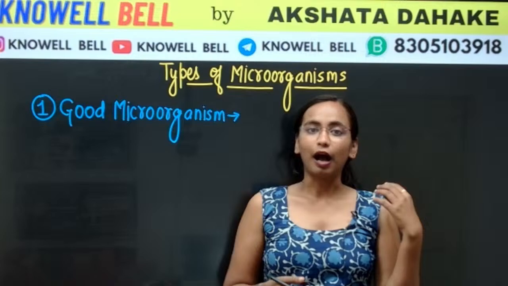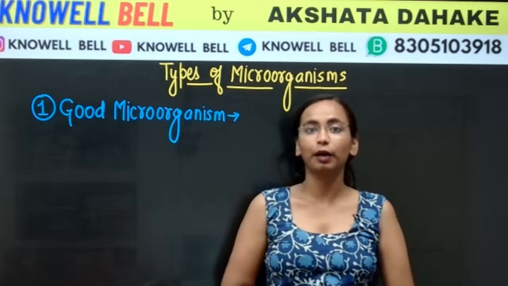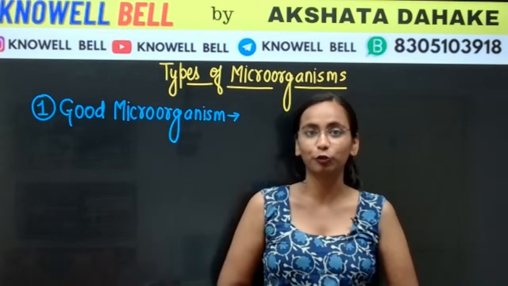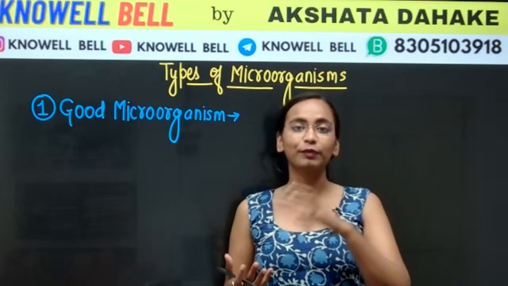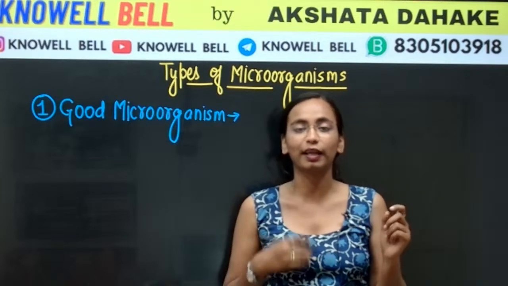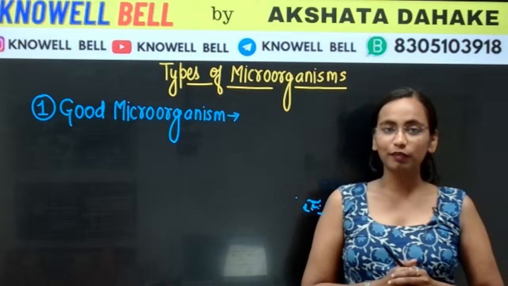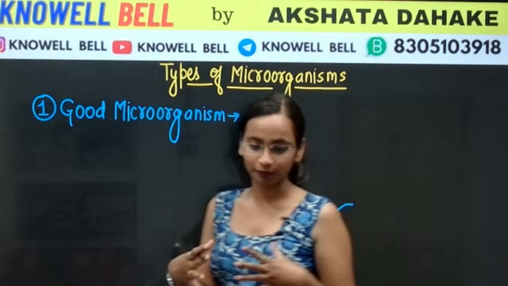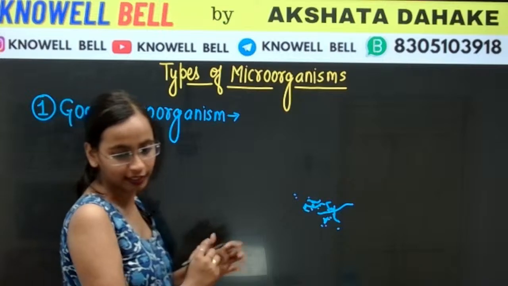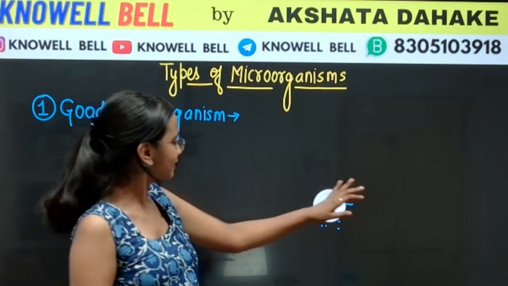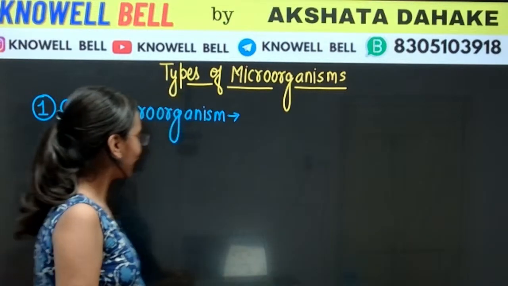So when do we say something is good? We say something is good whenever it is helpful to us. Correctly answered, Likhita, lactobacillus. Viral also answered lactobacillus.